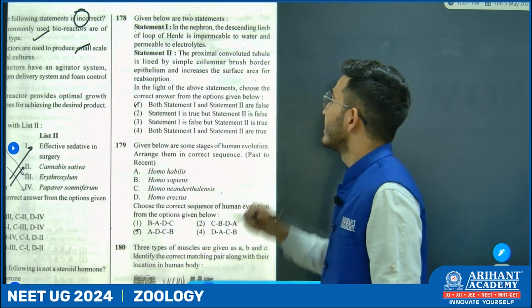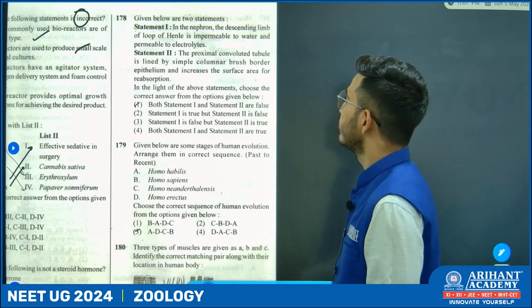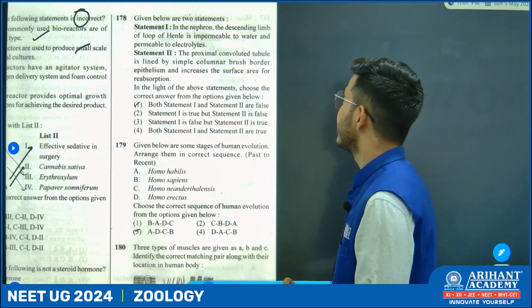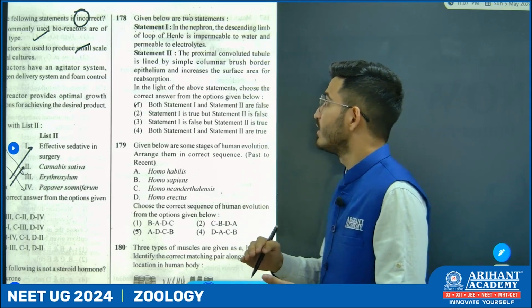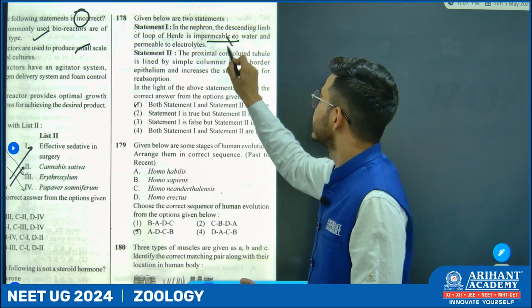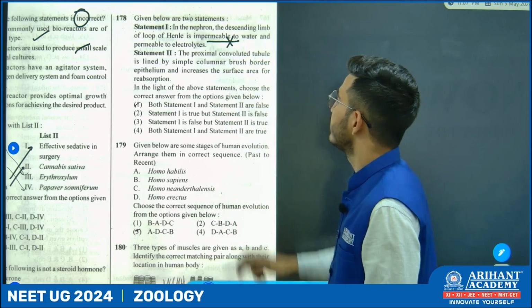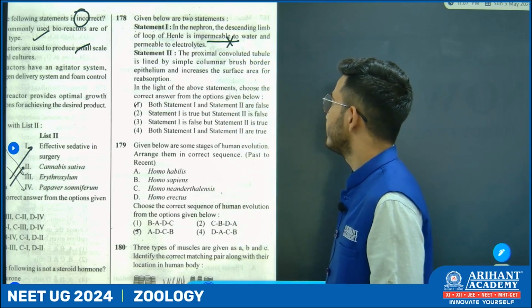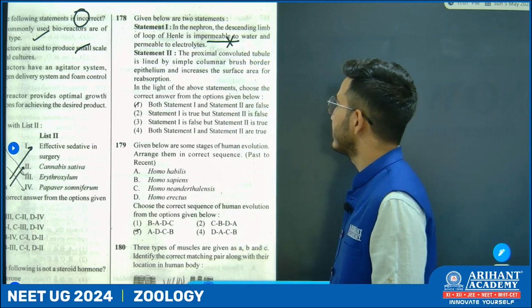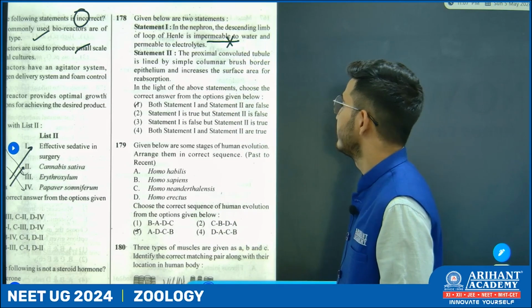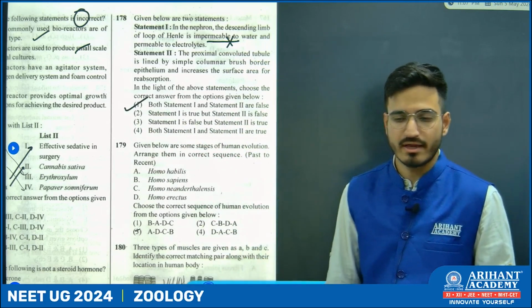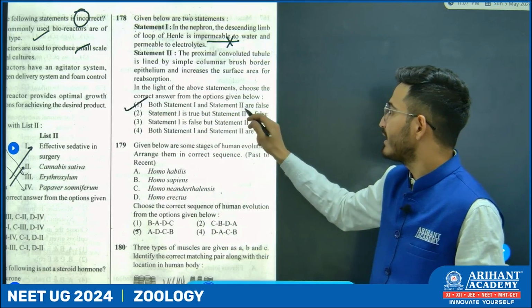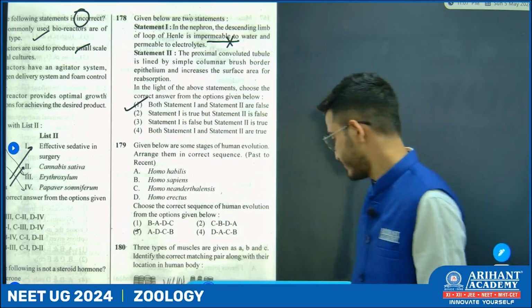Directly. Now, in the nephron, the descending limb of the loop of Henle is impermeable to water. It is more permeable to water, the descending limb. So the statement is incorrect. The proximal convoluted tubule is lined by simple columnar brush border epithelium and increases the surface area for absorption. This statement is again wrong. So, option 1, where both statement 1 and statement 2 are false.